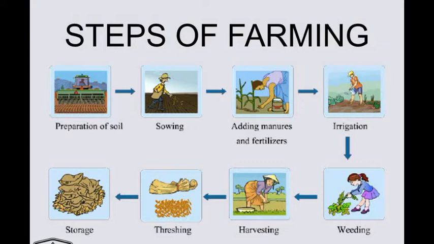We have discussed the steps of farming which are practiced by the farmers or us. These are the steps used in farming. Preparation of soil, sowing, adding manure and fertilizers, irrigation, weeding, harvesting, threshing and storage. In last class we have discussed preparation of soil and sowing. Today we are going to discuss adding manure and fertilizers and irrigation.